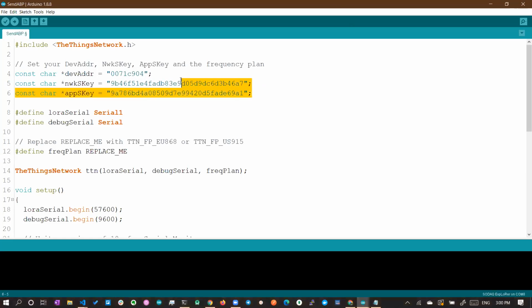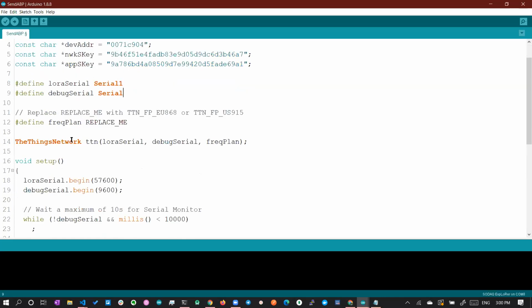Here you can see you have two serial ports, Serial1 and Serial. How things are designed is, from your Arduino IDE, from your system to your board, it uses the normal serial interface. And the board is connected to the LoRaWAN chip, which uses Serial1. So we have two serial communications, one between your laptop and your microcontroller, and the other between the microcontroller and the LoRa module. That's why we are using two serial interfaces.